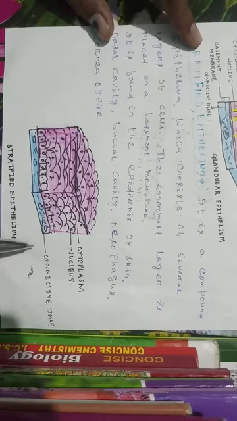This is the epithelial tissue. Then in the next class we have to read about the other tissues: muscular tissue, connective tissue, nervous tissue.